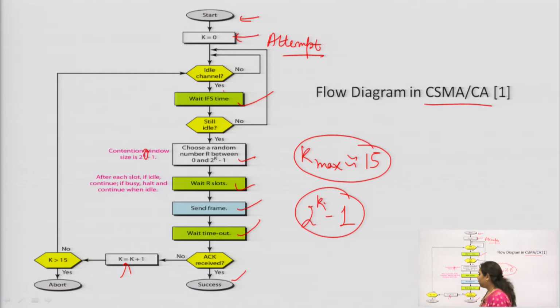If k is greater than 15, then you have to abort. If it is not, then we go back again and check whether the channel is idle or not. So, this is how collision avoidance will be performed in the random access protocol CSMA CA.